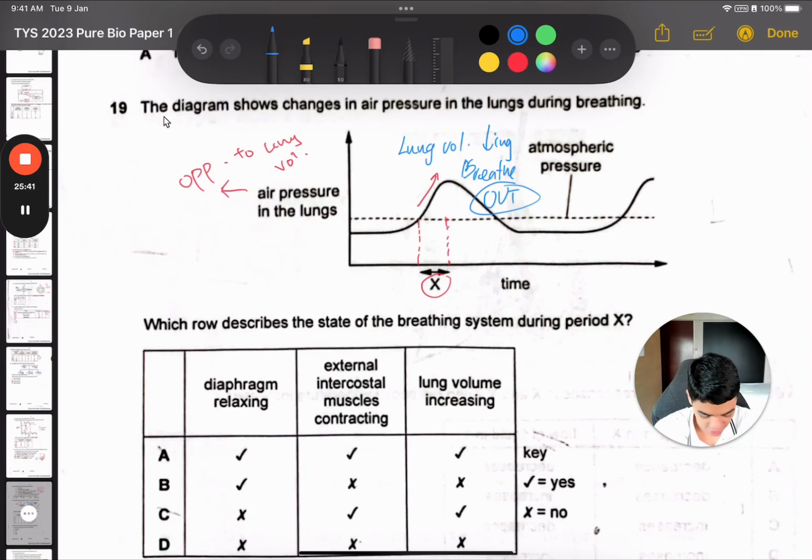Diaphragm is relaxing. Yes, it should be a yes. External contract, no, because the point of the external intercostal is to pull the ribs to the exterior, which is out, right? When you breathe in, then you will need that to happen. But when you breathe out, you want the external to relax. So this should be no. Lung volume is decreasing, not increasing. So it's yes, no, no. So that will be answer B.